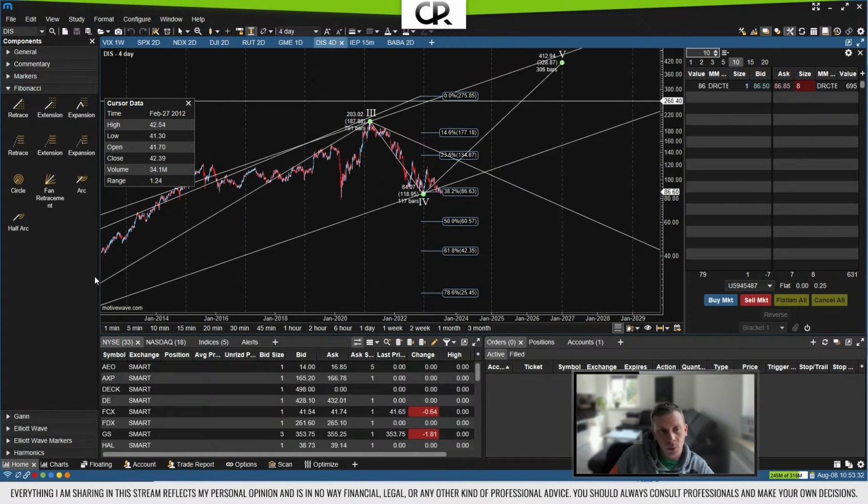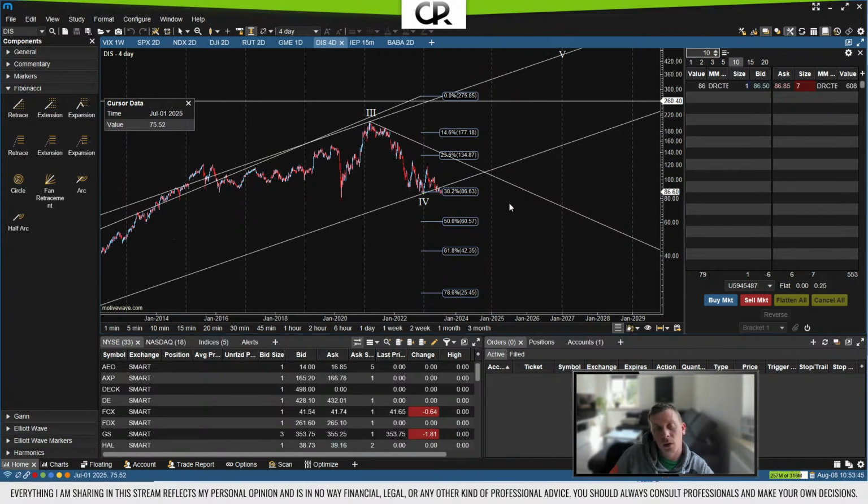Now, the previous impulse wave would be this wave 3, and of a lower degree would be if we subdivide this, where this would be basically 3, 4, 5. So that area here, and we are in that area, so it fits a few different guidelines, in quotes, to tell us, okay, this is our turnaround point.